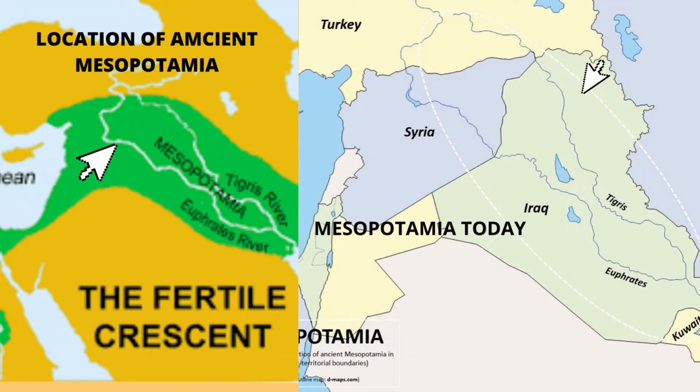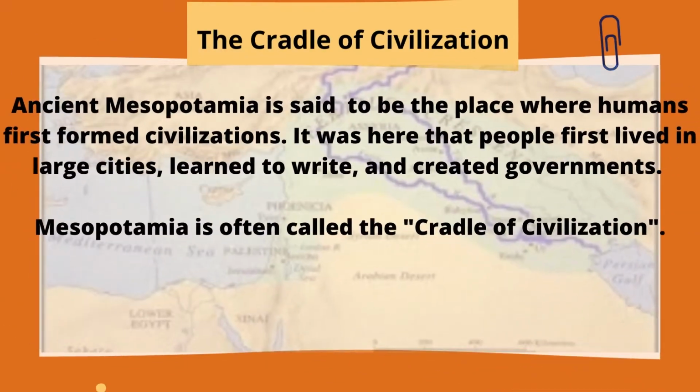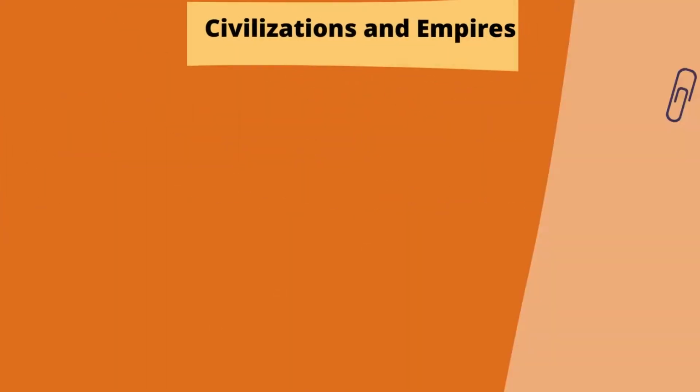Ancient Mesopotamia is said to be the place where humans first formed civilizations. It was here that people first lived in large cities, learned to write, and created governments. Mesopotamia is often called the cradle of civilization.